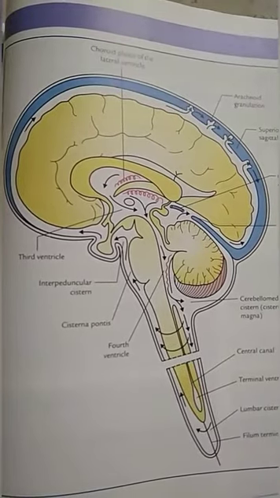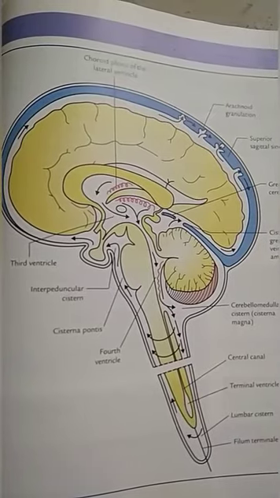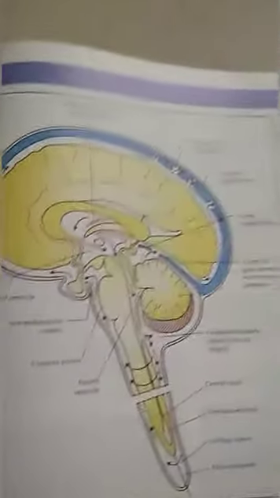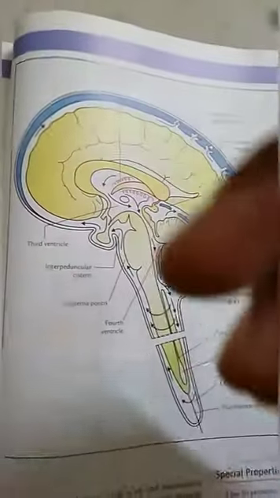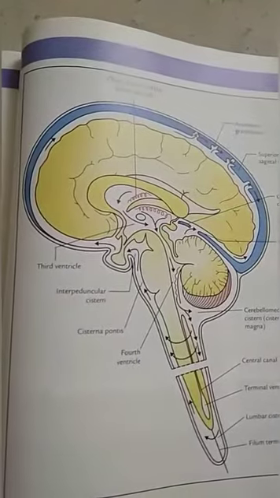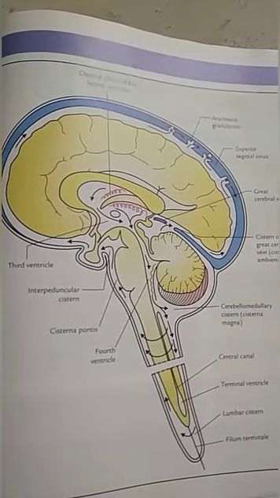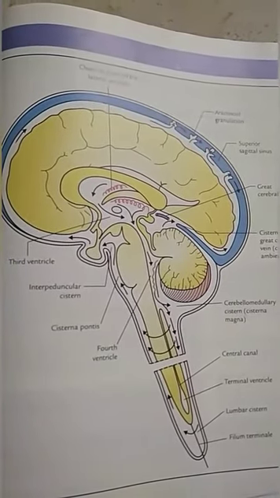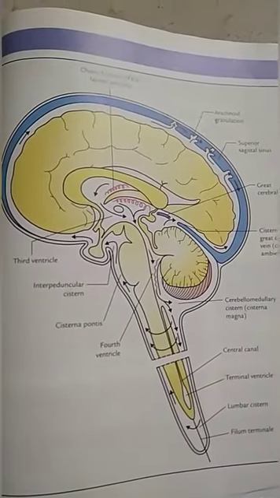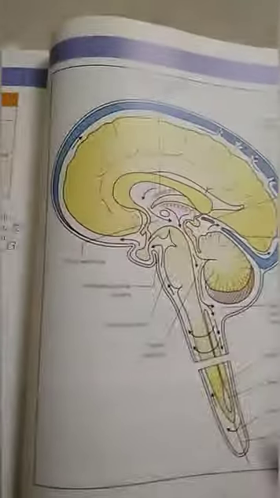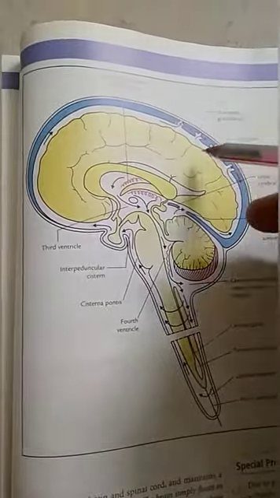The important functions of cerebrospinal fluid are: first one, it serves as a cushion between the CNS and surrounding bones. Second thing, it also acts as a shock absorber. It prevents the jarring or shocking forces transmitted towards the CNS. It supports brain and spinal cord and maintains uniform pressure over them.